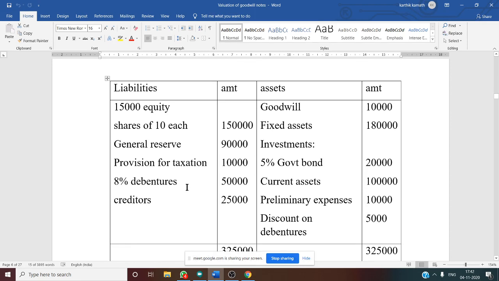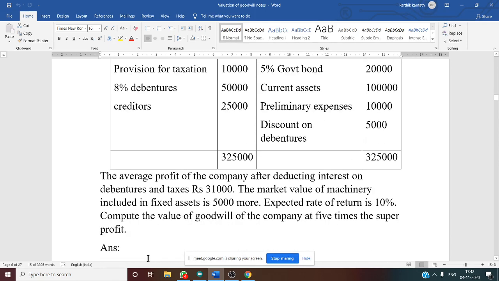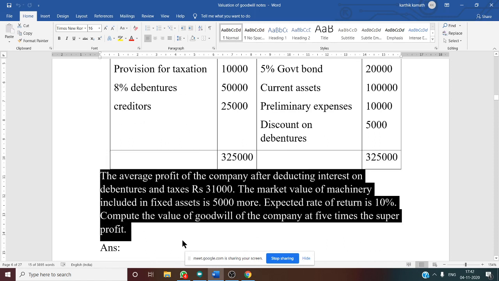So this is our balance sheet. Now there is an adjustment given. See this, what is the adjustment? The average profit of the company after deducting interest on debenture and taxes is rupees 31,000.